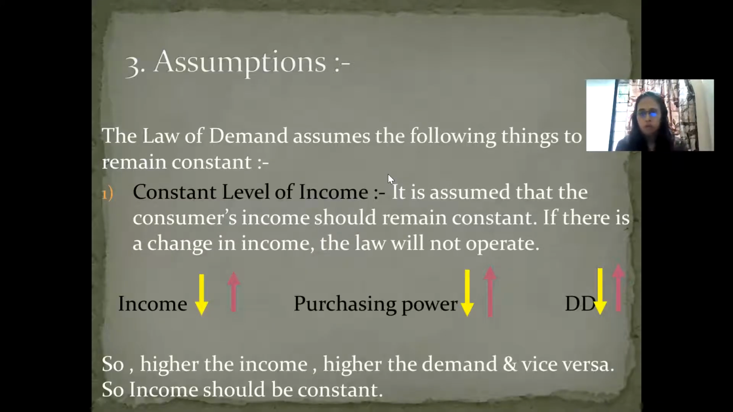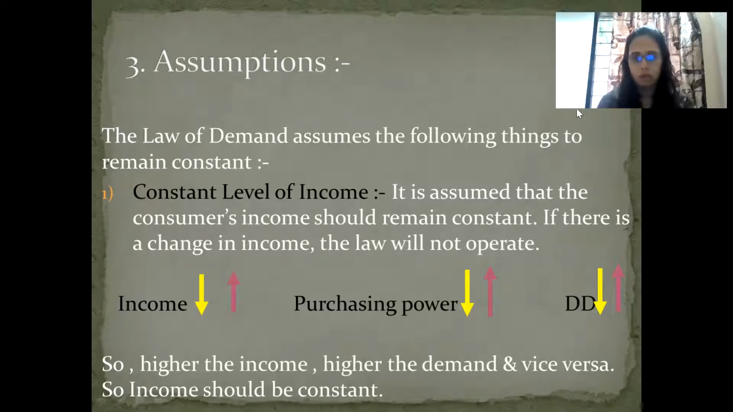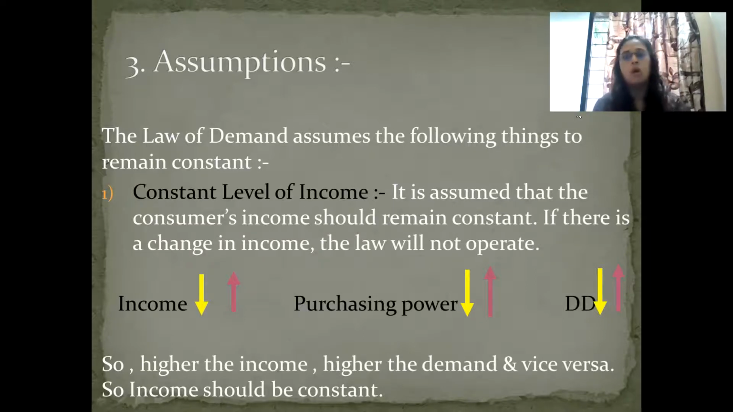Assumptions. If you remember, in the statement we have written "other things being constant." Other things means which things? Whatever assumptions we are now going to study, those things should remain constant. That is called assumptions. In the statement we have written other things being constant, higher the price, smaller is the quantity demanded. Those other things are nothing but the assumptions of the law.